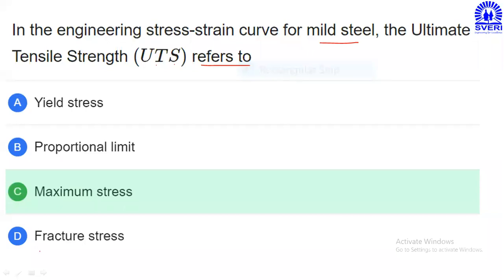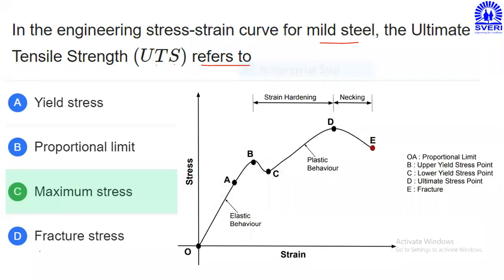So for that purpose, it is necessary to remind our stress strain curve. This diagram should be in front of you immediately. So we can draw a rough diagram immediately: point A is there, point B is there, point C is there, point D is there, and point E is there. And in that, which point is called the ultimate tensile strength? So you can see here I have written point D will be considered as the ultimate tensile strength.